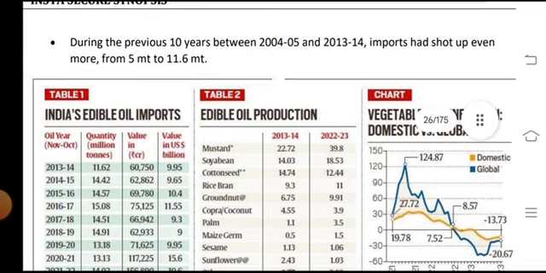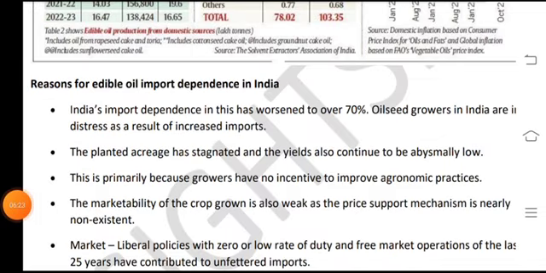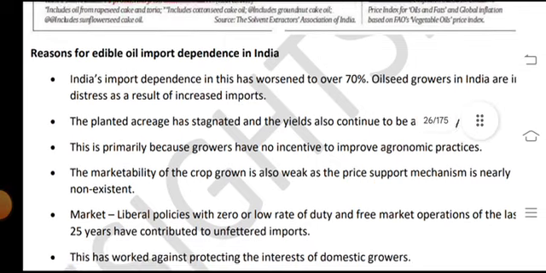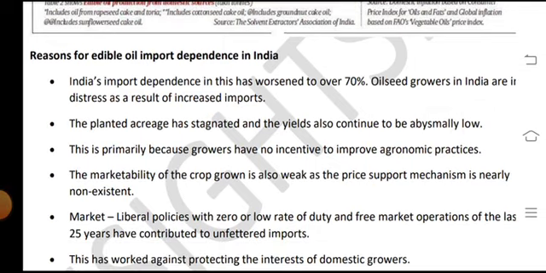During the previous 10 years, reasons for edible oil import dependence in India. India's import dependence has worsened.